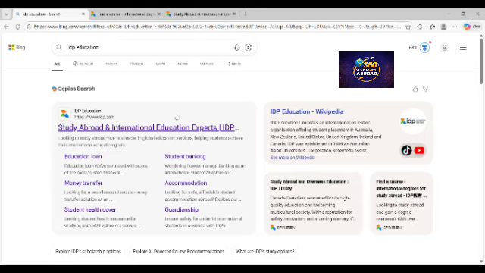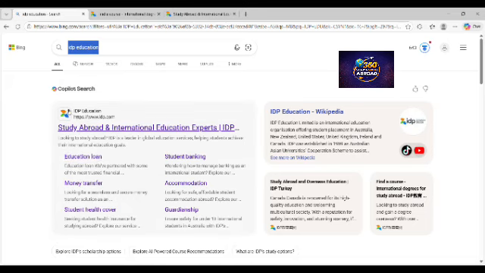Today, I'm going to quickly take you to a platform that can help you secure a scholarship, and a platform that can help you get the school of interest that you want to study in abroad, by doing it yourself. So beyond Google, there are sites where you can search for schools, and at the same time, you can search for scholarships. One of those places is called IDP Education. So just go to Google right now and type IDP Education.